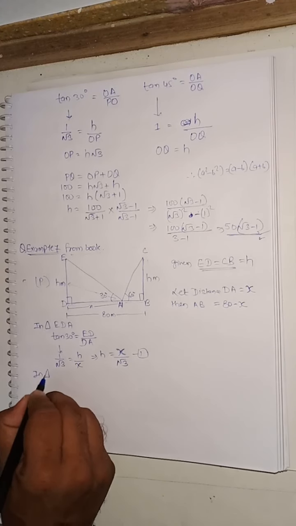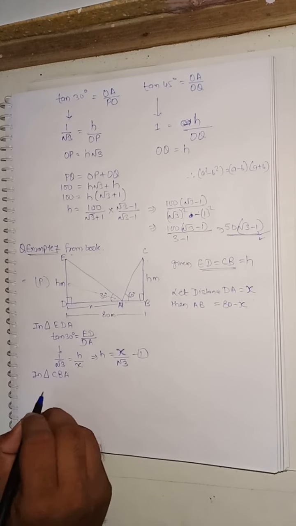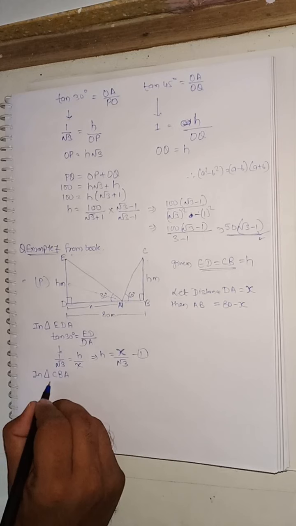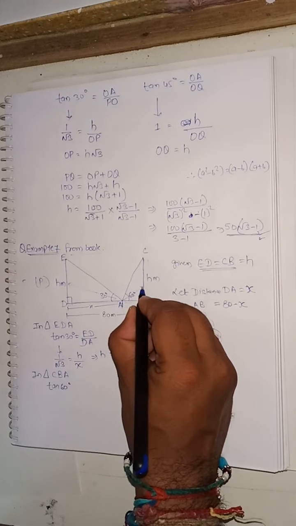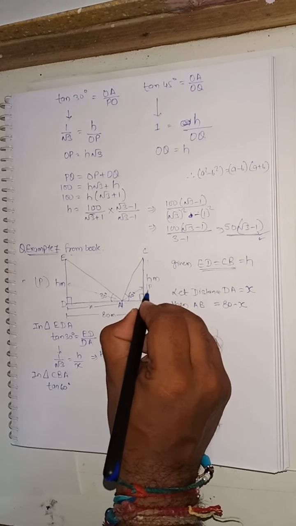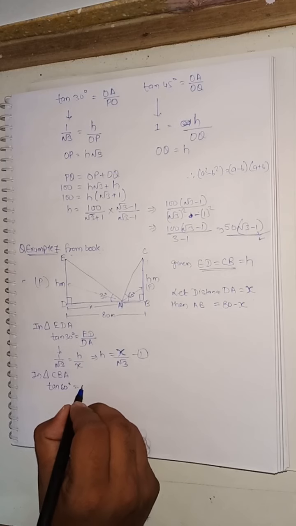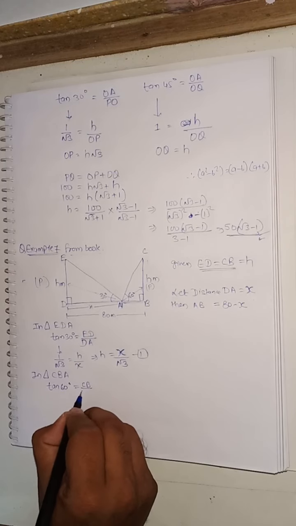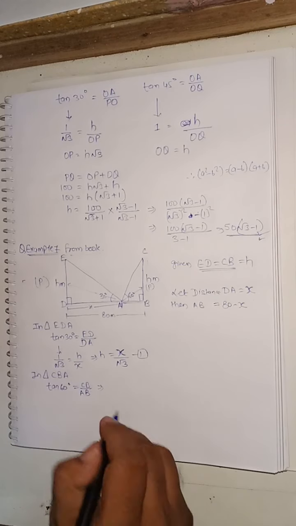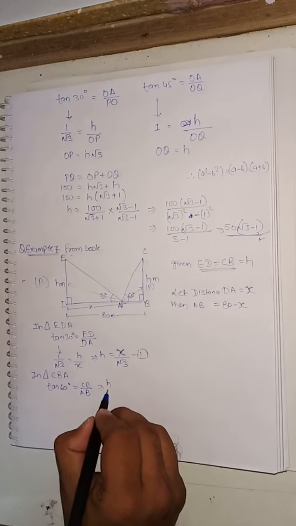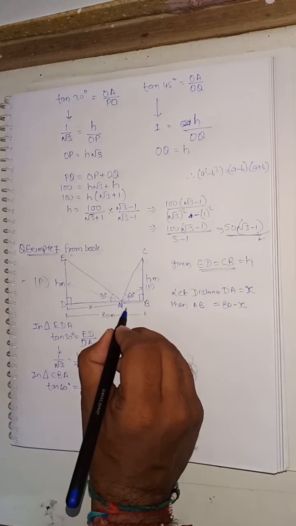Now in triangle CBA we have an angle of elevation, tan 60 degree. Its opposite side is this, so this will become the perpendicular and this will become our base. So tan 60 degree is equal to CB divided by AB. Now here CB is equal to h and AB is equal to 80 minus x.